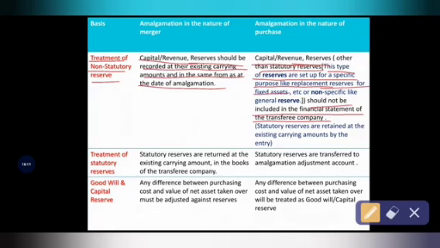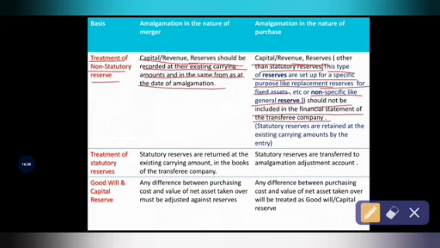So this is an example of non-statutory reserves, and non-specific ones like general reserve. General reserves are maintained by the company as per the provisions, that is as per the compulsion, so it comes under the statutory reserves.